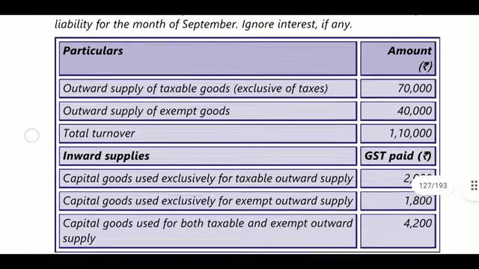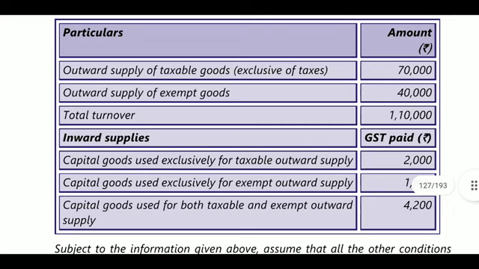So what was provided? Outward taxable supplies: taxable goods 70,000 and capital goods 70,000 were provided. Outward supplies of exempted goods, 40,000. So taxable goods 70,000, exempted goods 40,000, and total turnover will be 1,10,000.